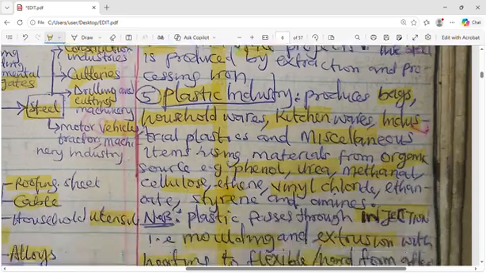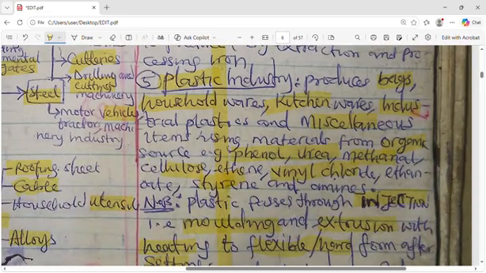Then number five, we have plastic industry. We have plastic bags, we also have our household wares that are made of plastic, like cups and plates. Then we also have kitchen wares, those things we use in the kitchen. Some of them are made of plastic. Then industrial plastics and miscellaneous items. All these materials are also from the plastic industry. Some of them can also be from organic sources, that means from plants or animals, like phenol, urea, methanol, cellulose, ethane, vinyl chloride, ethanoate, styrene, and amine. All of these are organic products that can also be used for plastic.